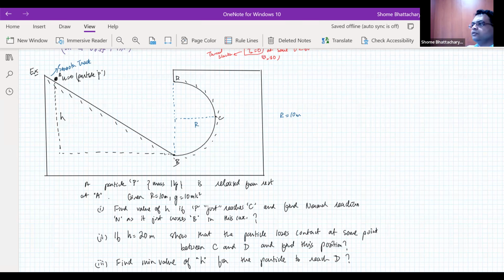Because of that same kind of condition, normal reaction will become zero. That is the condition for losing contact. Just like in the previous case, tension was zero for the string to slacken.